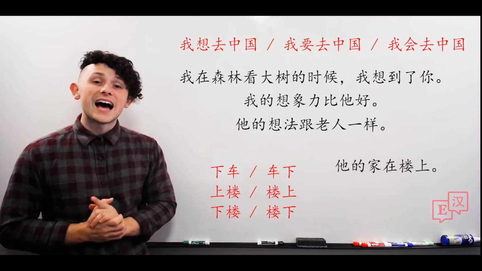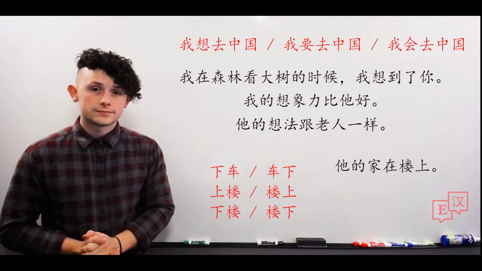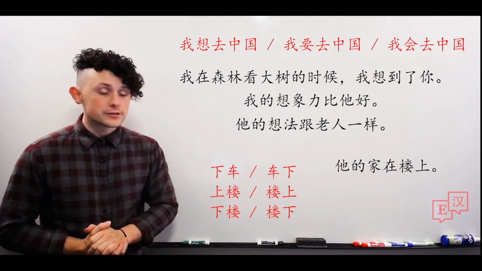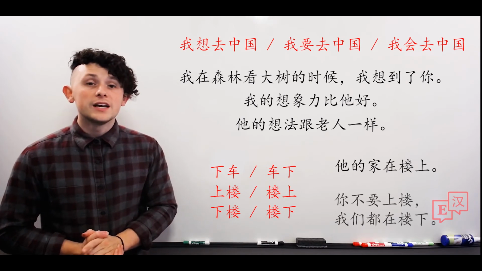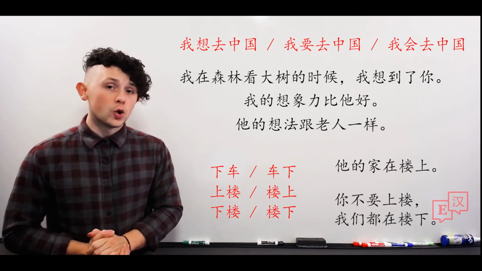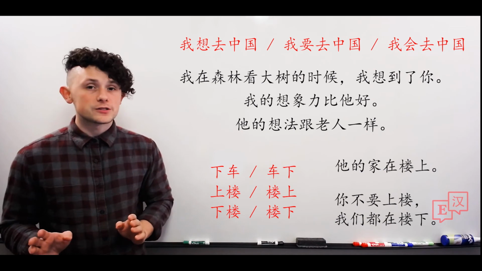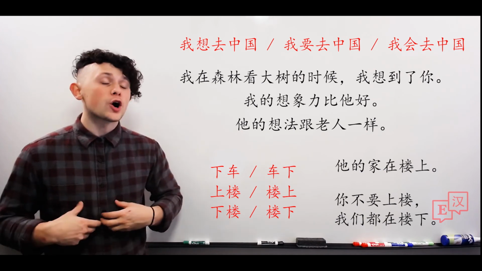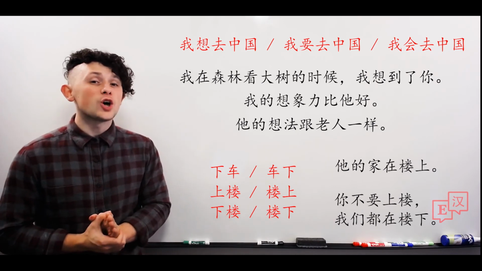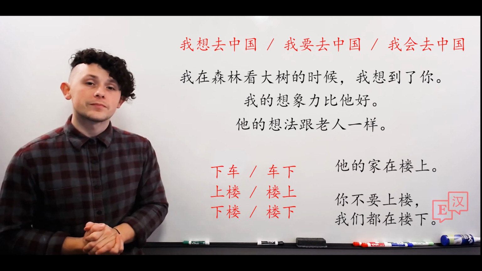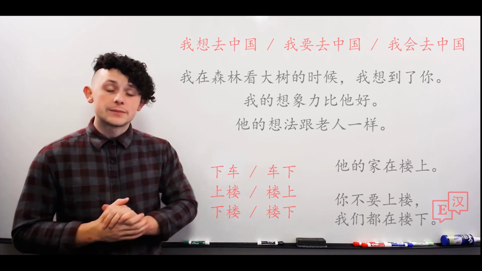他的家在楼上。His house is upstairs. 你不要上楼，我们都在楼下。You don't need to come upstairs. We are already downstairs, or we are all downstairs. 你不用上楼，我们都在楼下。So again, when 上 or 下 are before a noun, it's an action. When after a noun, it's a position.